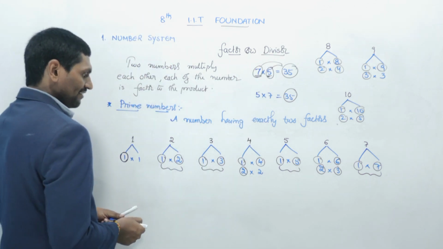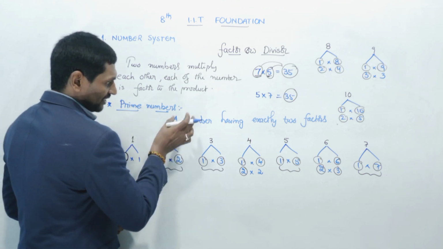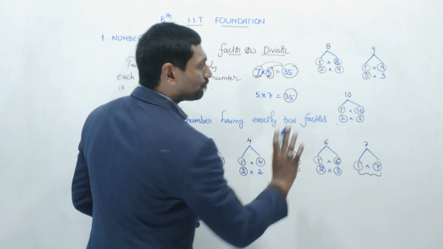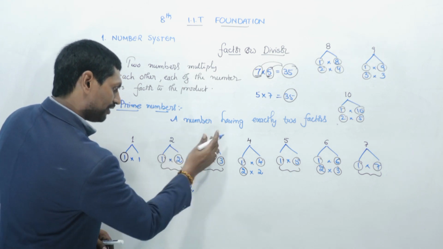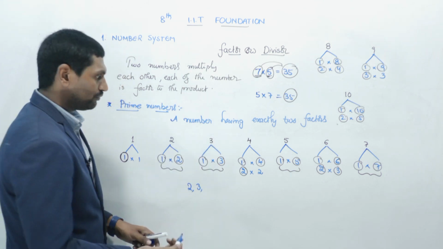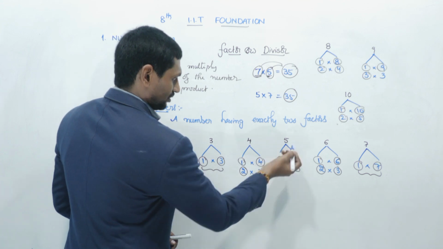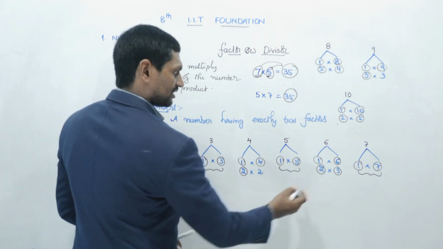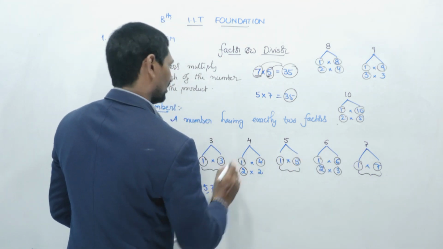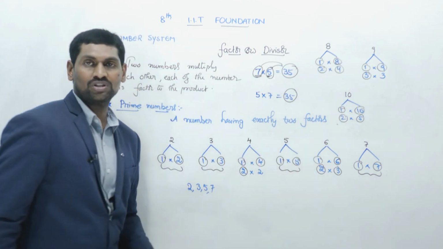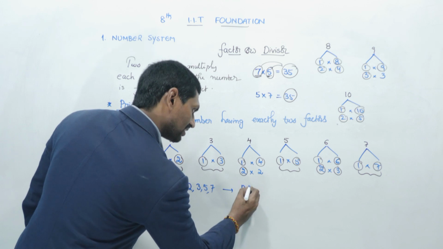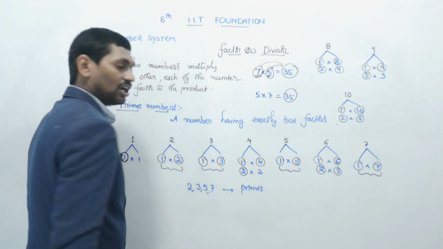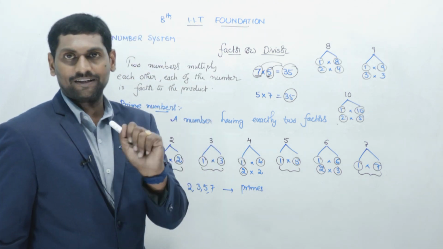So according to the prime number definition, a number having exactly 2 factors is called a prime number. Exactly 2 factors means here 2 has only 2 factors. 3 has only 2 factors. 4 has 3 factors over here. 5 has only 2 factors. Next, 7. 8, 9, 10 have more than 2 factors. So these numbers are called prime numbers from 1 to 10.